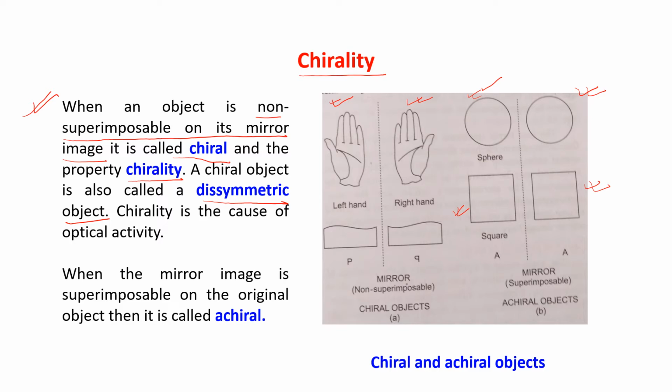Now, chirality is the cause of optical activity. Very important line: chirality is the cause of optical activity.